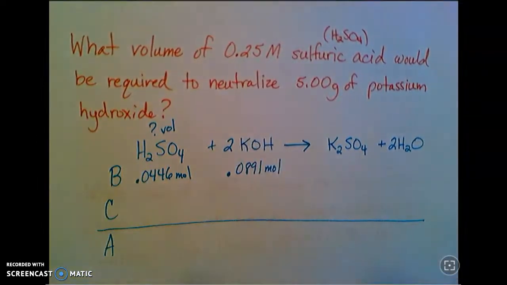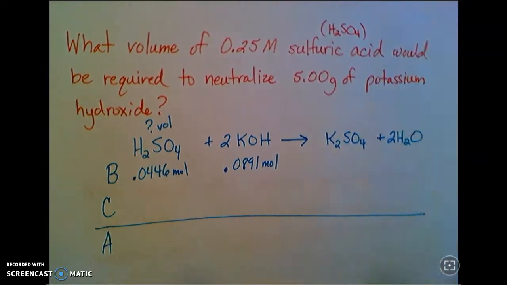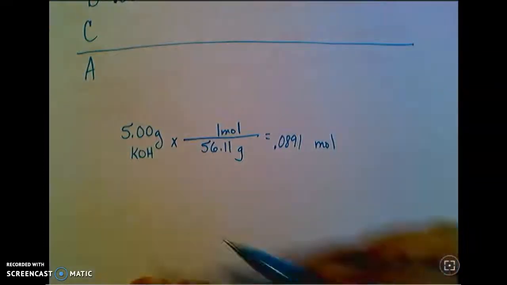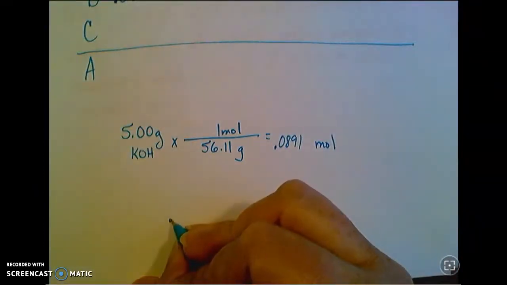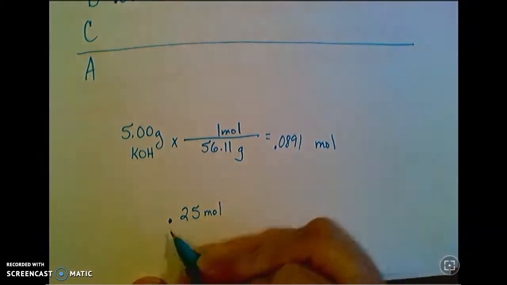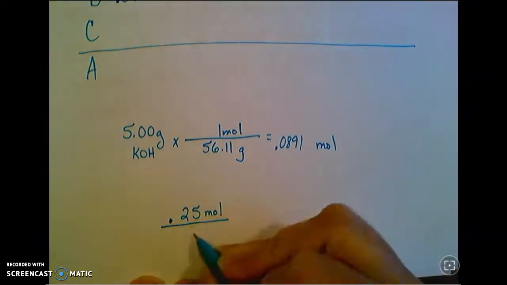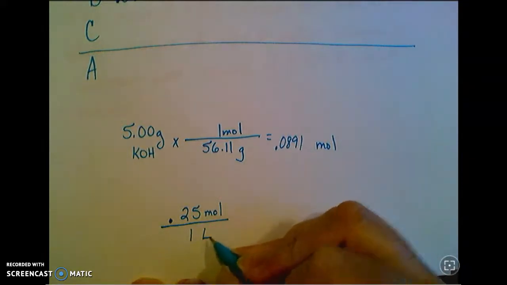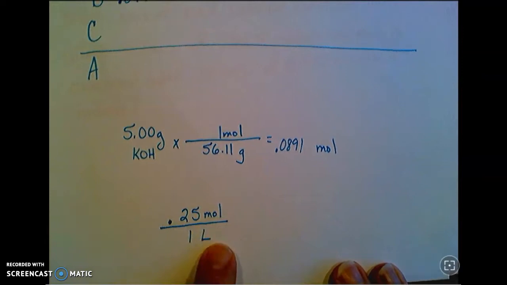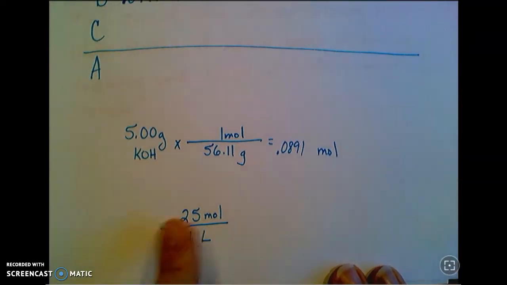So we haven't really looked at calculations quite like this before. For this, probably a proportion is the easiest thing to do here. I'm going to come down here and separate this out. So we talk about molarity, we use the big M as an abbreviation, but for these types of calculations, it's really better to think about it as 0.25 moles over 1 liter.